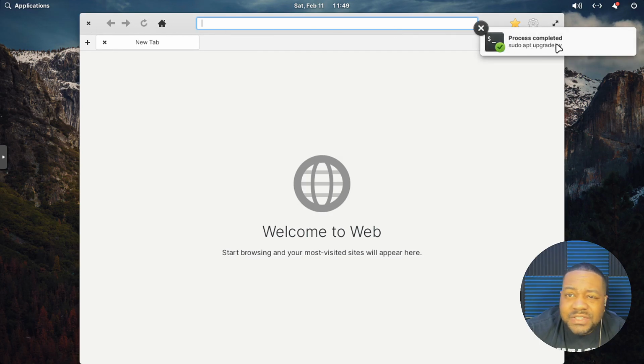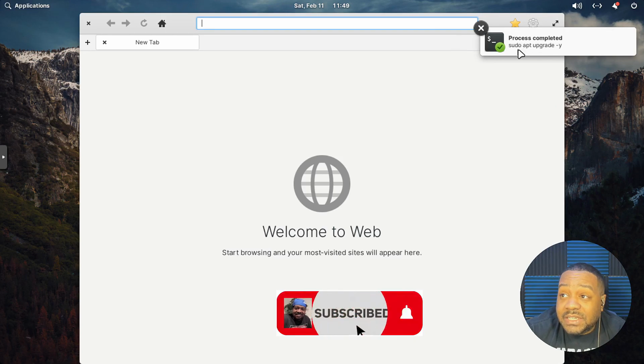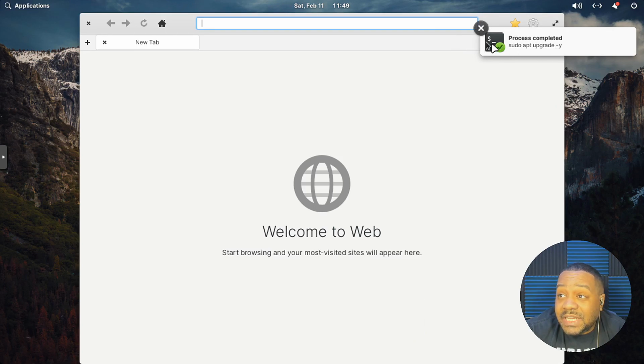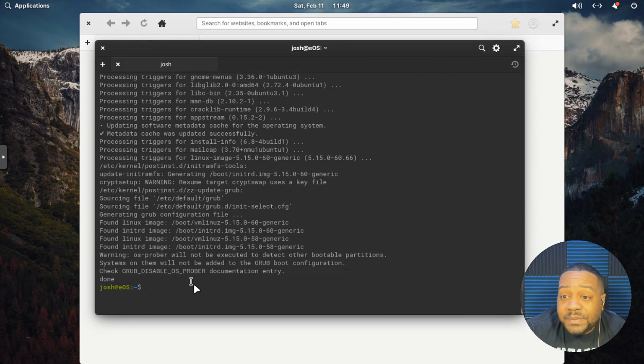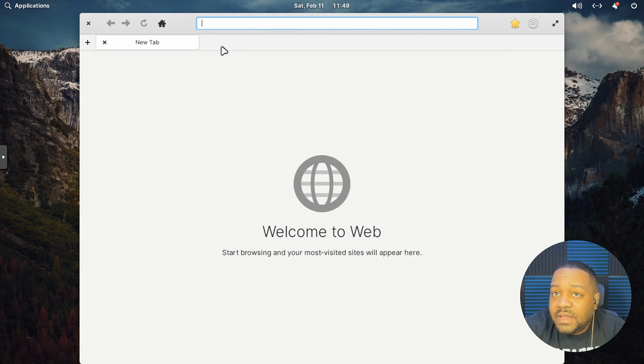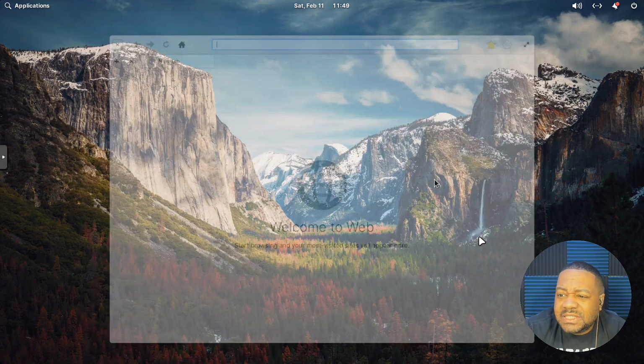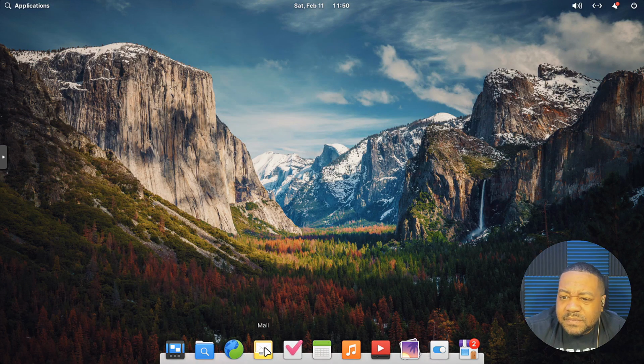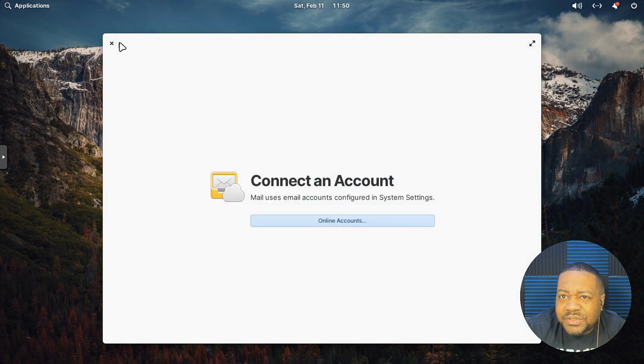And this is cool. It gives you updates when you're running updates or running things in the background. It'll tell you what's going on if it completed something. It'll give you those alerts. That's one cool thing about it. That's what I was running in the terminal. That command, it tells you that it completed. So super dope. And all we got to do is exit that out and we're good to go. But I just wanted to check it out. And most of this stuff is GNOME based. And for the mail, I believe it uses the elementary OS mail application.